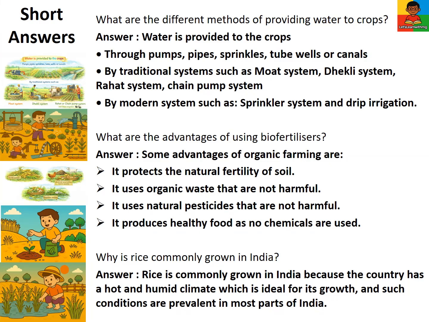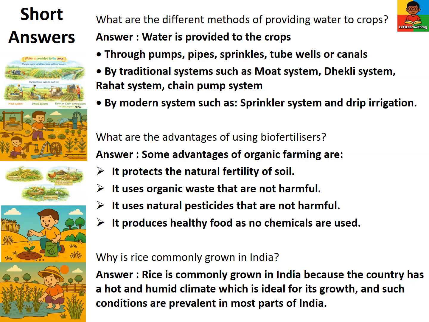Continuing with short answers. What are the different methods of providing water to crops? Water is provided through pumps, pipes, sprinklers, tube wells, or canals by traditional systems such as moat, Dhenkli, Rahat, and chain pump systems, and by modern systems such as sprinkler and drip irrigation.